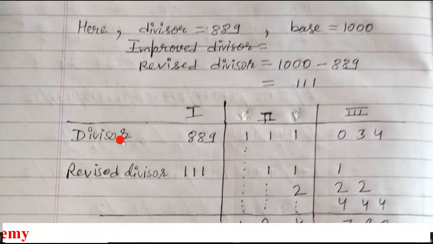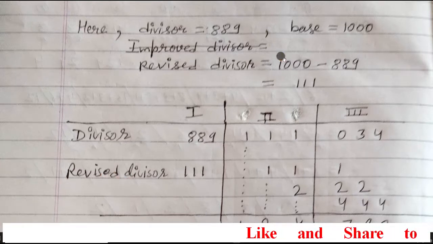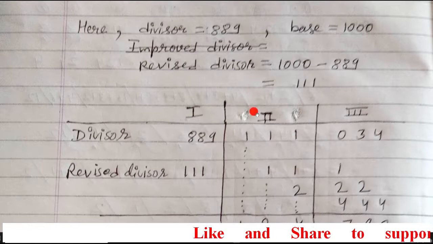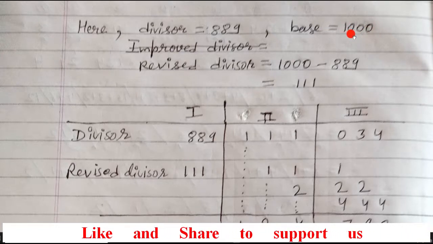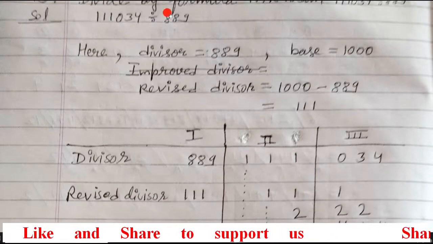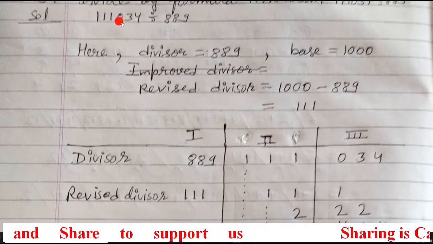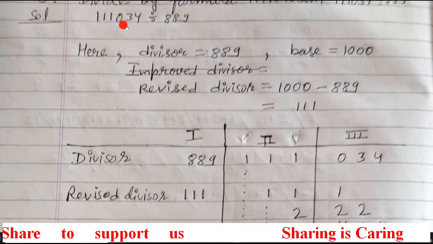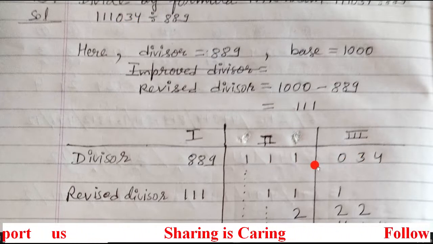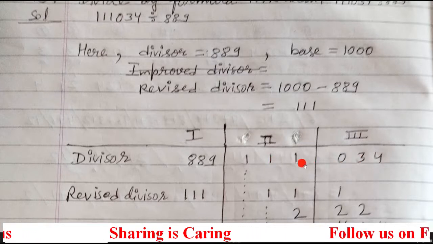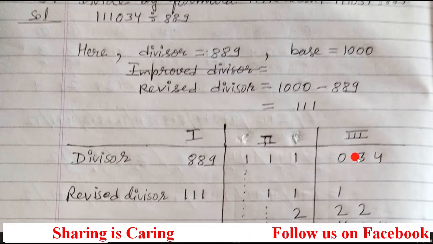Here the divisor, you know what the divisor is for us. The divisor is 889. So we will write here 889, and the revised divisor which we obtained is 111. Now, since the base has 3 zeros, from the dividend, from the back, 3 numbers will enter in this section. Once again I am repeating, students get confused about how many digits will enter in which section. It's very easy.